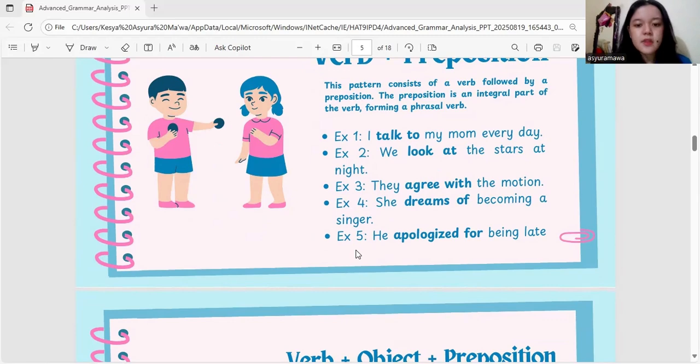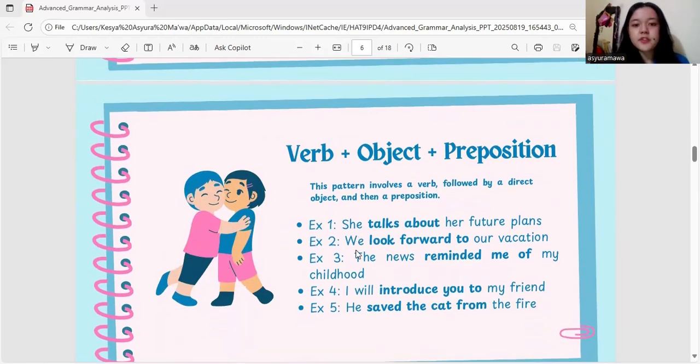Next, verb plus object plus preposition. This pattern involves a verb followed by a direct object and then a preposition. First example. She talks about her future plans. The explanation is the verb talks is followed by the preposition about. Here, there is no direct object between the two, but the word about explains the topic of conversation.